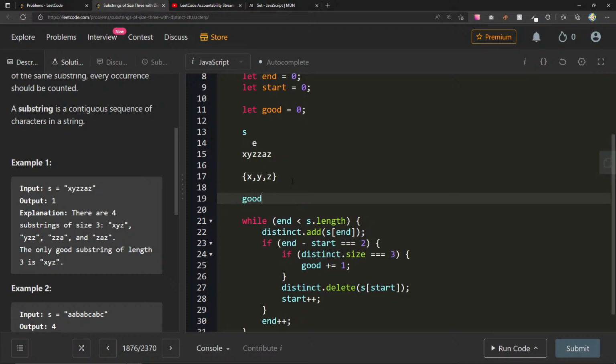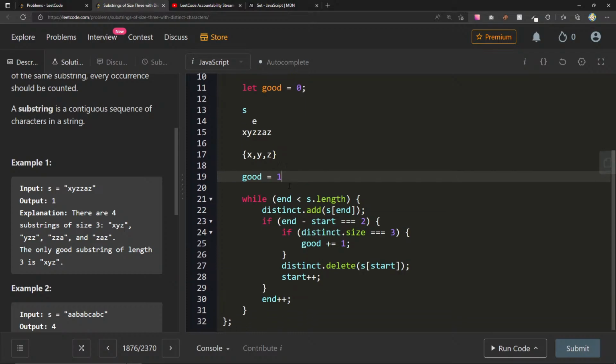So I'll just put good equals 1. Now we're going to delete the thing that's at start, right, which is the x. We're going to increment the s. And now we're going to increment the end, and we'll add another z. Now when we try to add a z, there's already a z in here. So it's not equal to 2.